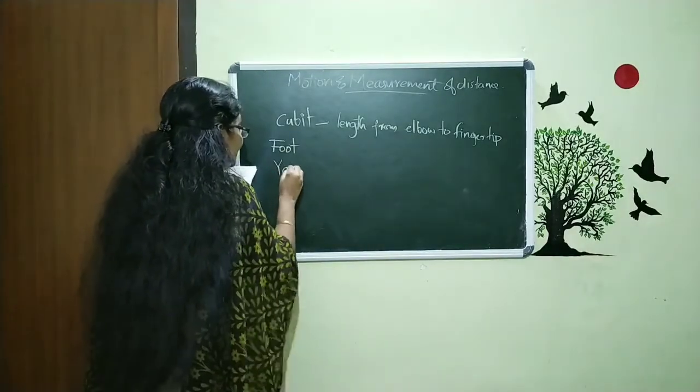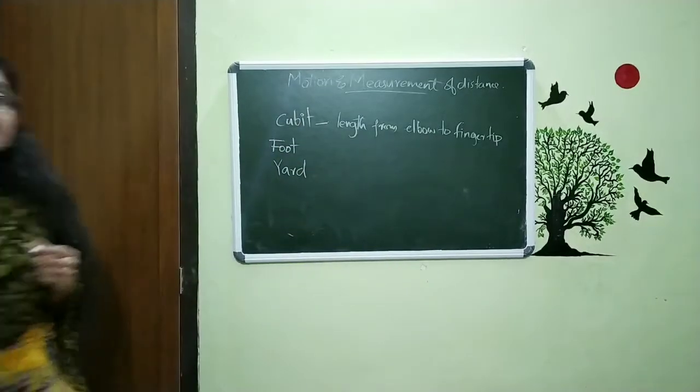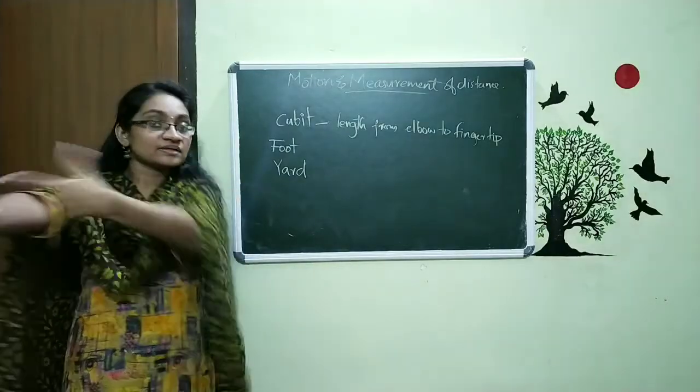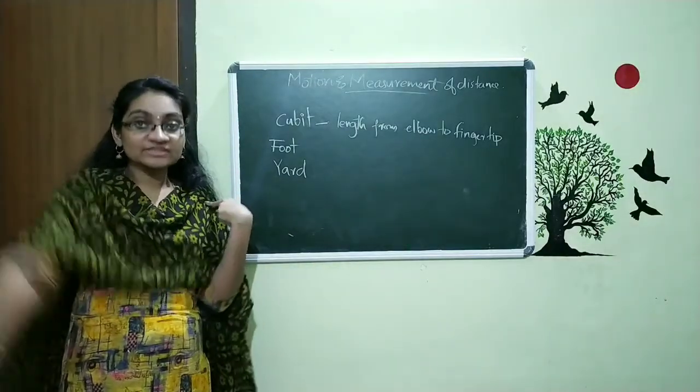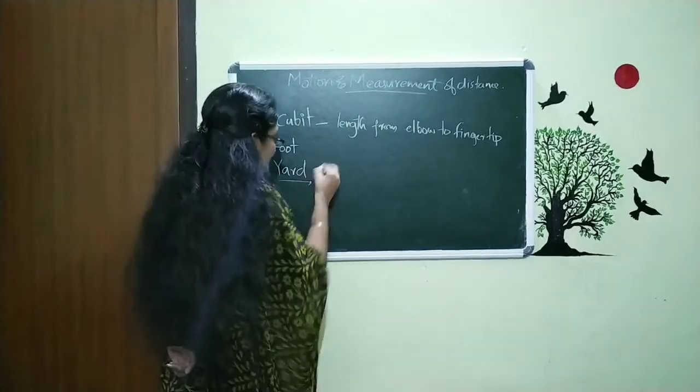The other one is the yard. For the yard, we stretch our hand out to the other shoulder. This is 1 yard. We use this to measure the length of cloth.